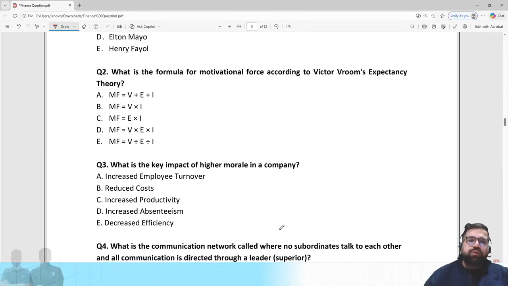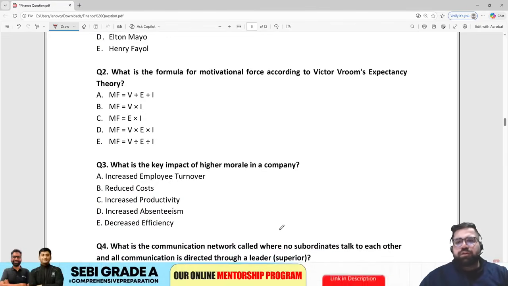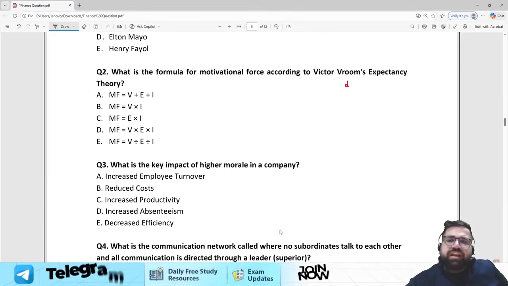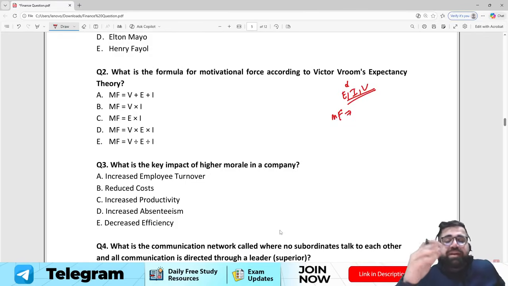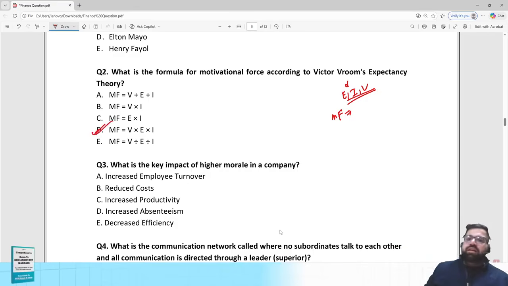Next question. What is the formula of motivational force according to Victor Vroom's expectancy theory? Now Victor Vroom has given you 3 elements, right? Expectancy, instrumentality and valence. So motivational force is what? The product of it. Product of expectancy, instrumentality and valence. Therefore the correct answer will be option number D.